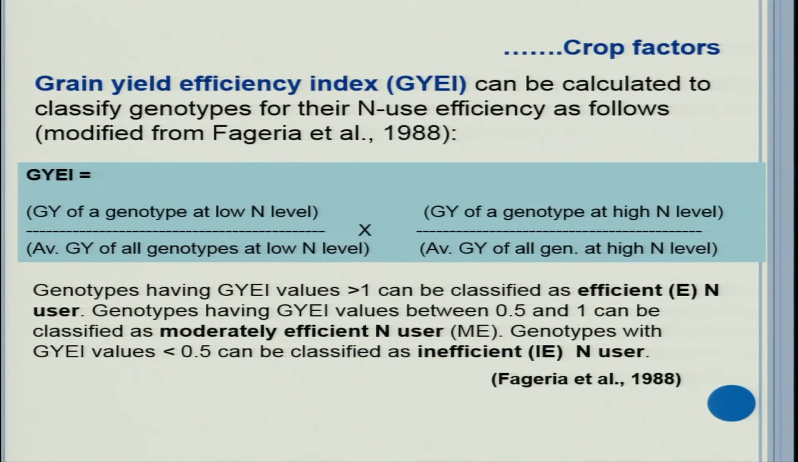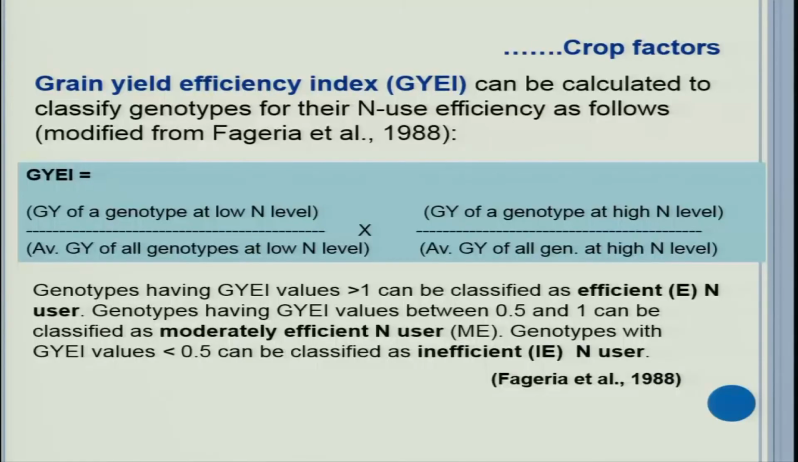Now, there are some more indexes by which we can identify genotypes, whether they are nutrient use efficient or inefficient. So, one such index was given by Fageria in 1988, Grain Yield Efficiency Index. It can be calculated to classify genotypes for their nitrogen use efficiency as follows. So, it is given for nitrogen, but it can be equated or extended to other nutrients also. Same way we can calculate grain yield efficiency index for other nutrient. See, Fageria, he did it for phosphorus, but now you can do it for zinc, for any nutrient you can do it.